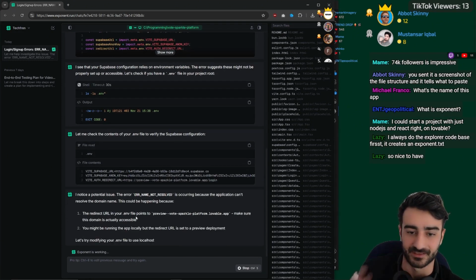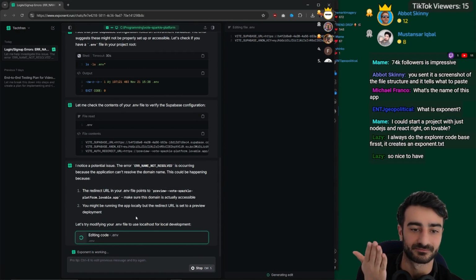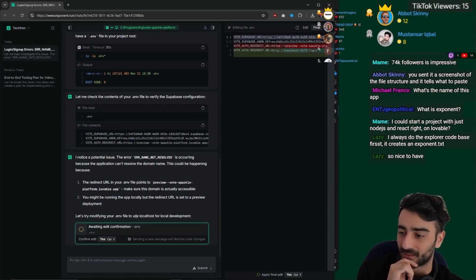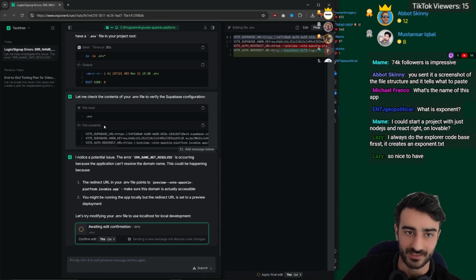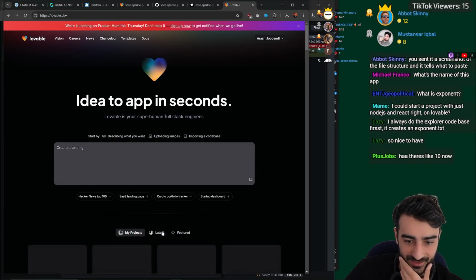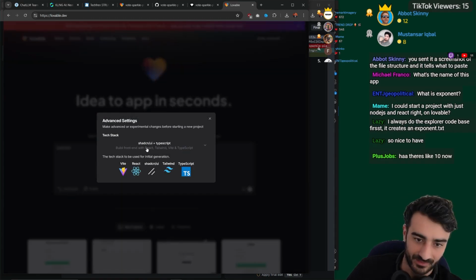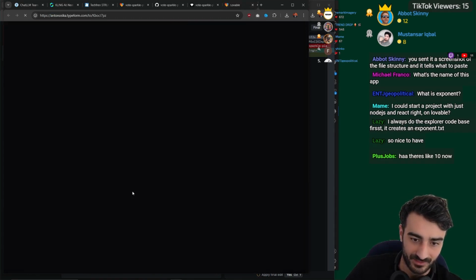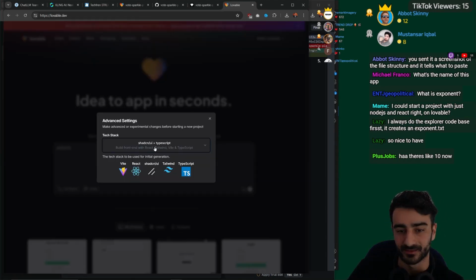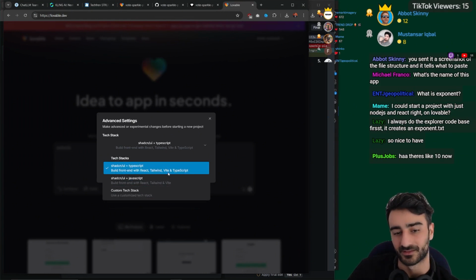What is Exponent? It's an AI software engineer. To put it that way, AI software engineer. I could start a project with just Node.js and React right on Lovable. By default, it's Next.js, but they did say that when you start it, there's a settings button, configure, and you choose tech stack and custom tech stack. Oh no, you can't. You have to request it. So I guess at the moment it's just React with TypeScript or JavaScript.